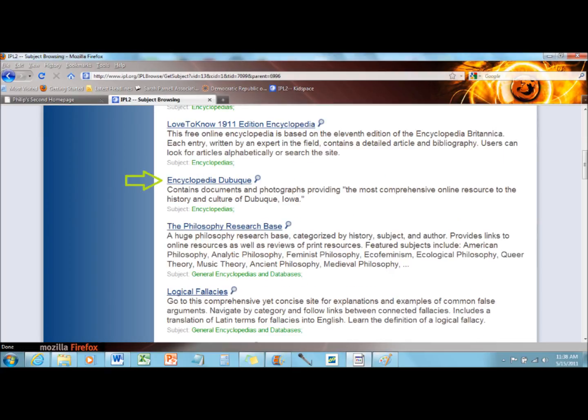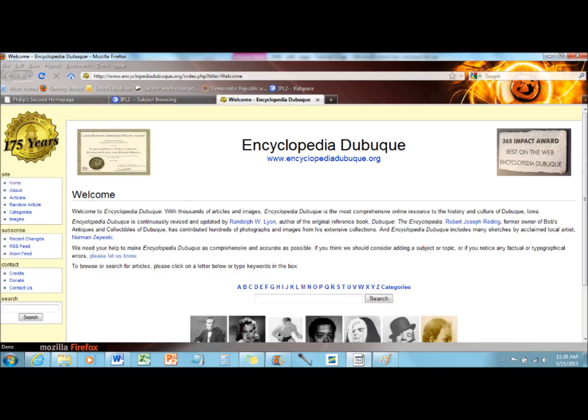Let's go back to the Encyclopedias page. A few of the resources listed here are about specific regions. An example, right at the top of the page, is the Encyclopedia Dubuque, a resource all about the city called Dubuque, located in Iowa. Try clicking on the link. You see how it is based on the reference book by Robert Joseph Redding.